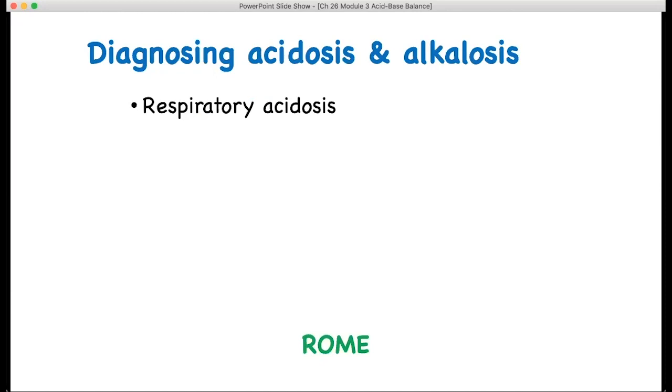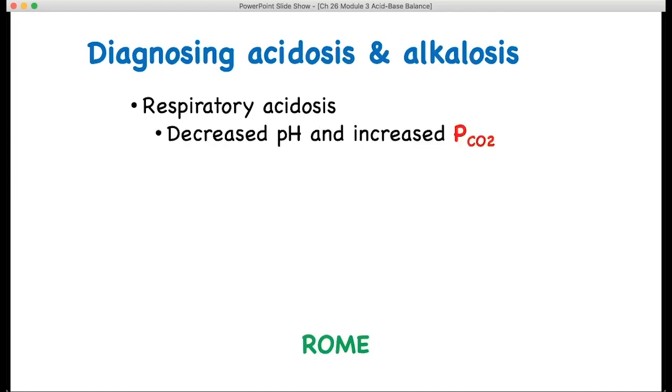So let's start with respiratory acidosis. In this situation, we know that the pH is low. So you'll have a decrease in pH, but you're also going to have an increase in the partial pressure of carbon dioxide. That's the opposite relationship. Remember, there's a direct relationship between partial pressure of carbon dioxide and pH.